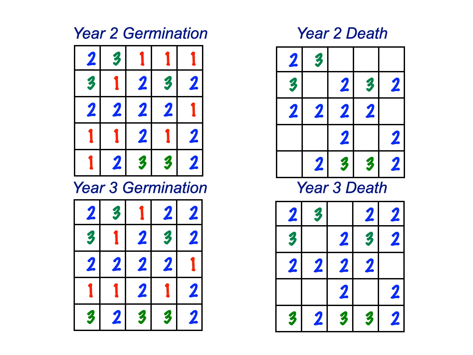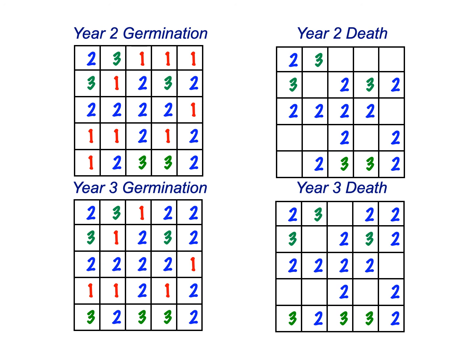So in those 9, we should expect 10% will be 3s, 30% will be 2s, and 60% will be 1s. And so we show a year 3 germination on the bottom left, and then after year 3 death, notice that all the 1s died, but the 2s and 3s can still carry on. But now we have only 1, 2, 3, 4, 5, 6 sites open.